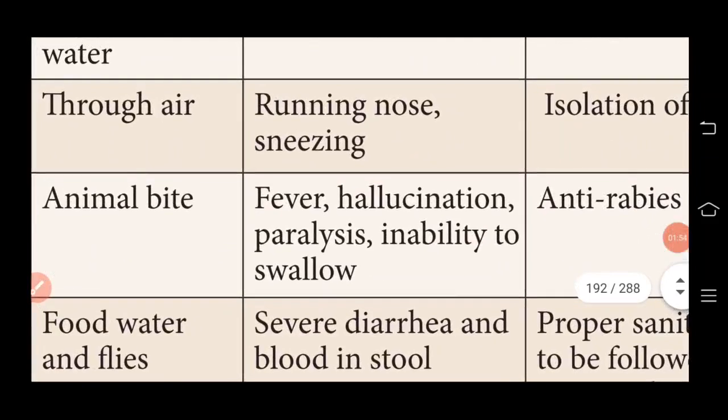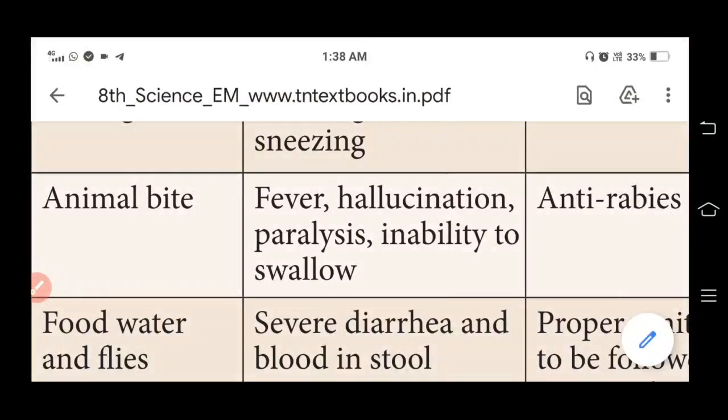Students, hallucination means a perception of having seen, heard, touched, tasted or smelled something that was not actually there.